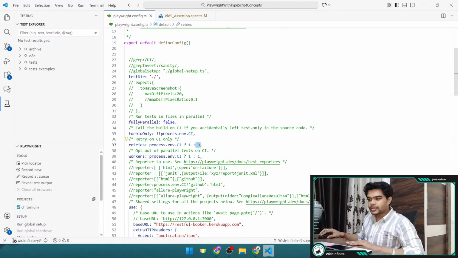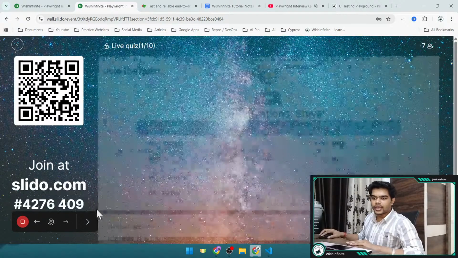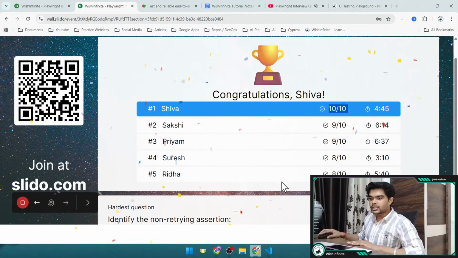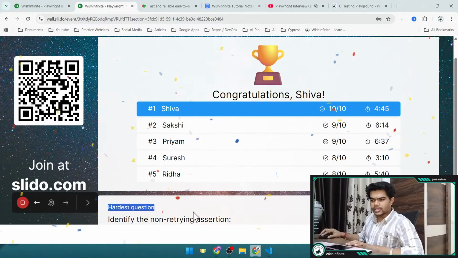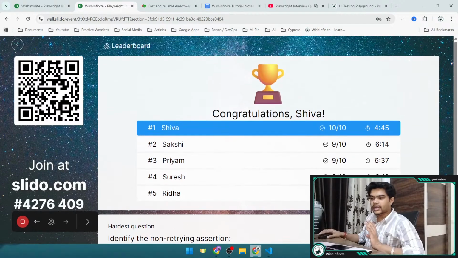And now let's go to the Slido. Let's reveal the leaderboard. So we have Shiba, who has won this particular quiz with all the correct answers, and we have Sakshi, Priyam, Suresh, and Ridha, right? And it is showing that this is the hardest question, identify the non-theta in the system. Only 57% of people have given the correct answer for that.